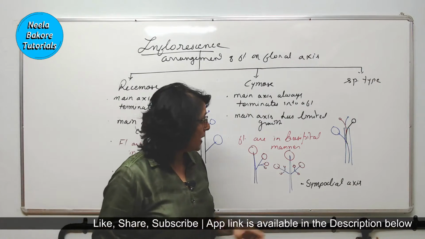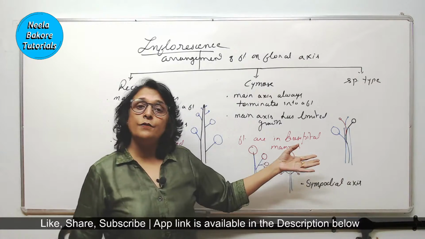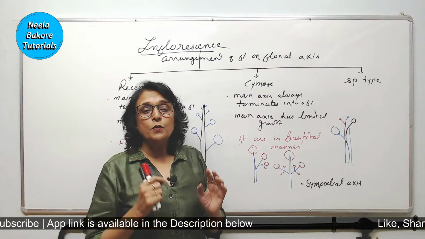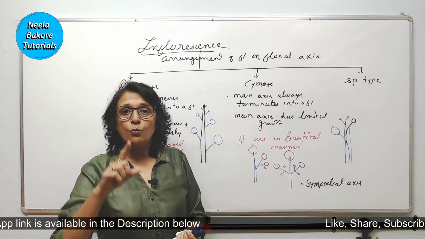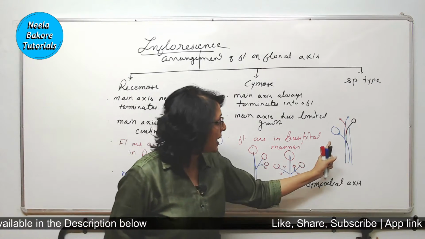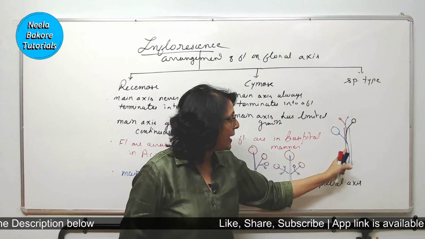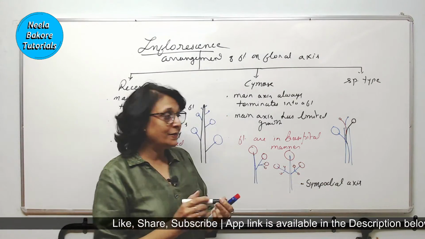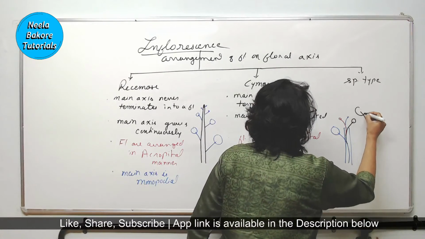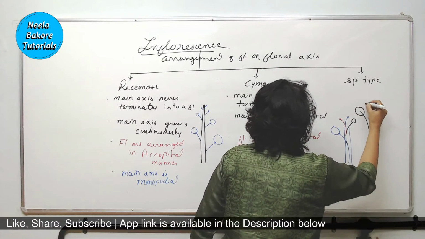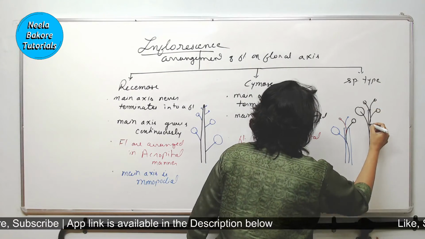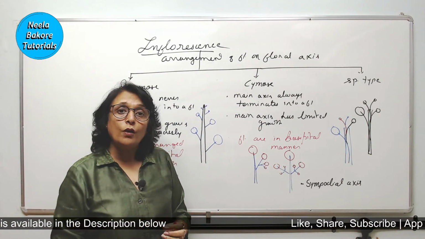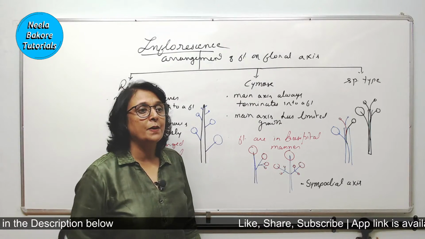Sympodial, this is Sneha. See, this is vertical structure. I have used different colors here. But when we see a branch, it is always green. So if you make it with one color, it is going to look like one axis. But that one axis has a part of blue branch, a part of black branch, a part of red branch and a part of blue branch again. But if I make it with one color, it is going to look like this. This branch, then this and this. So this complete vertical structure is the main axis, and it is formed by the fusion of small parts of different branches.